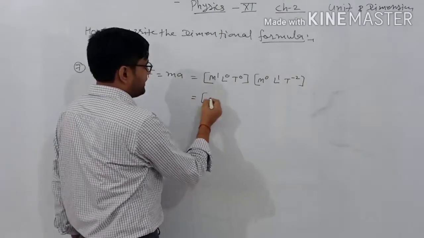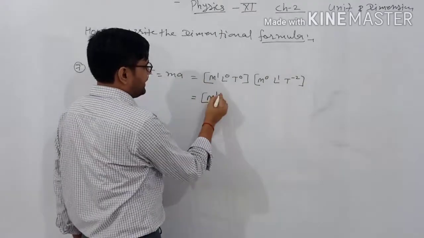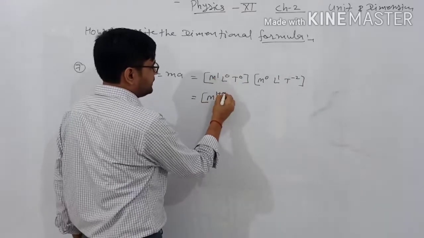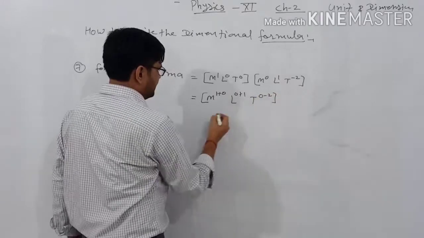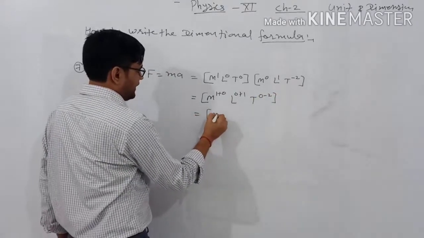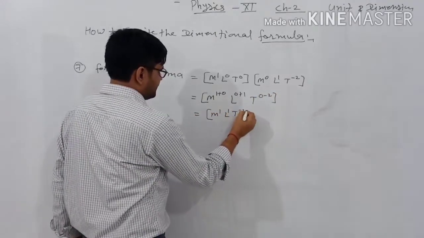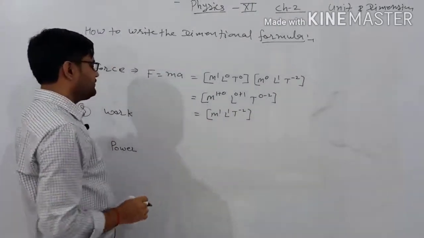Okay, again we have the two dimensional formulas. These are in multiplication. That's why we add the powers: 1 plus 0, L 0 plus 1, T 0 minus 2. Now it equals M1 L1 T minus 2. It is the dimensional formula for the force.